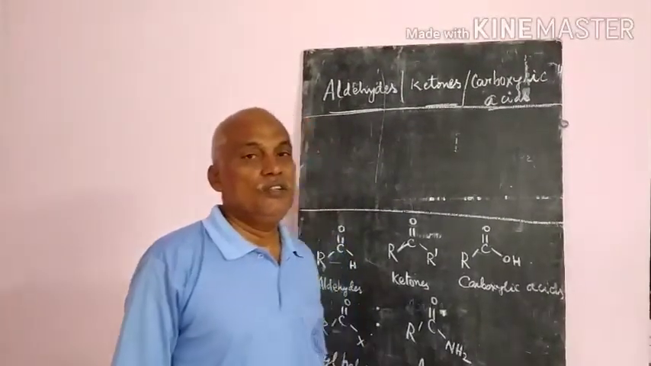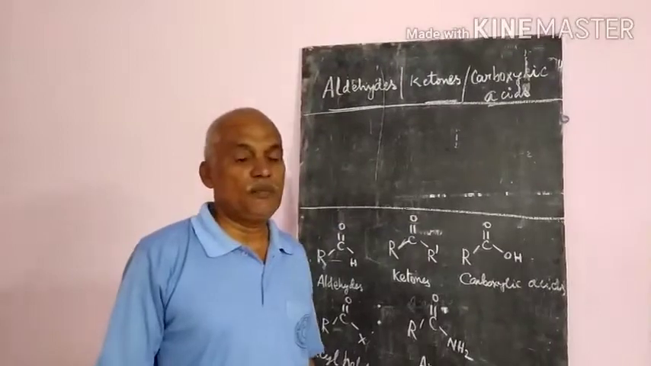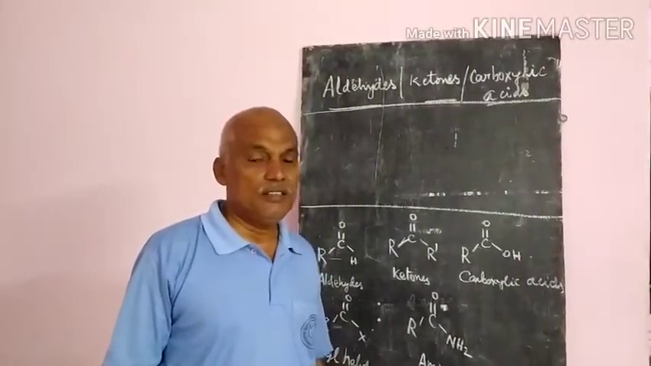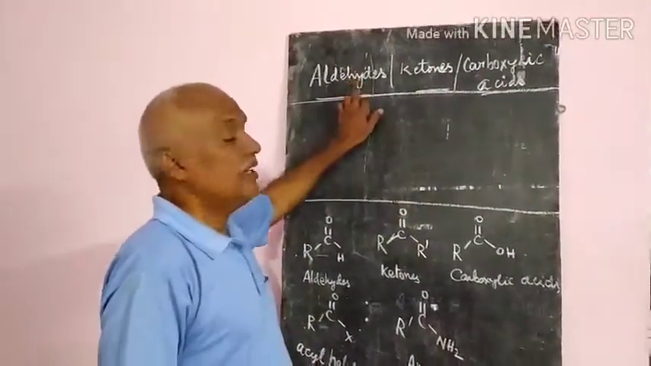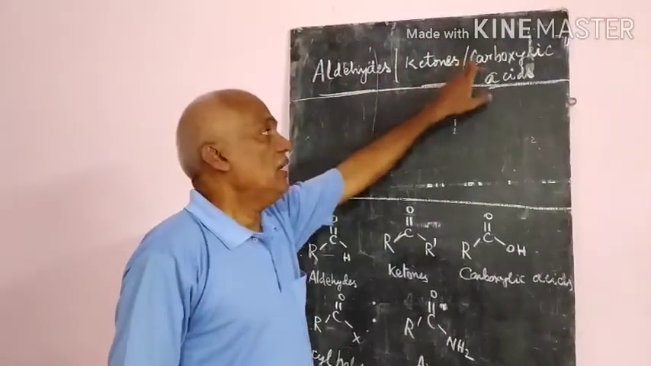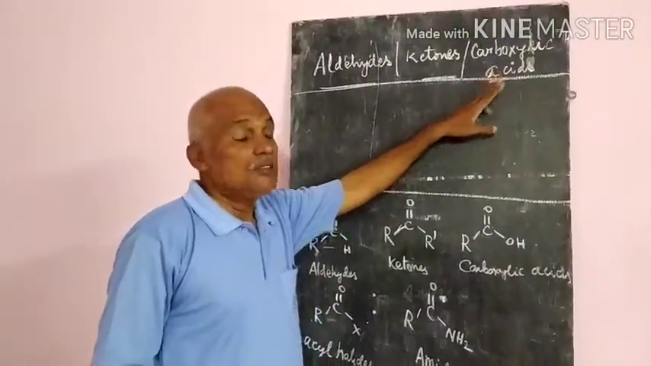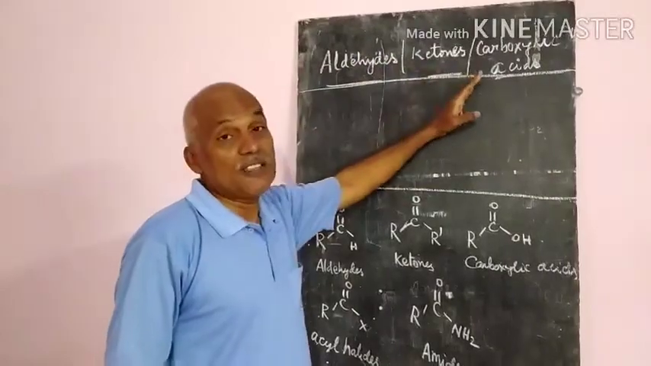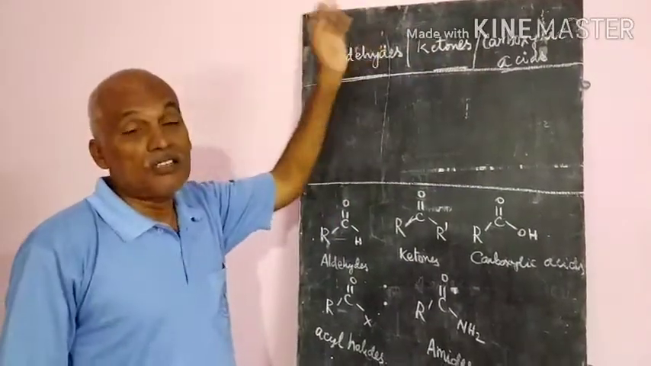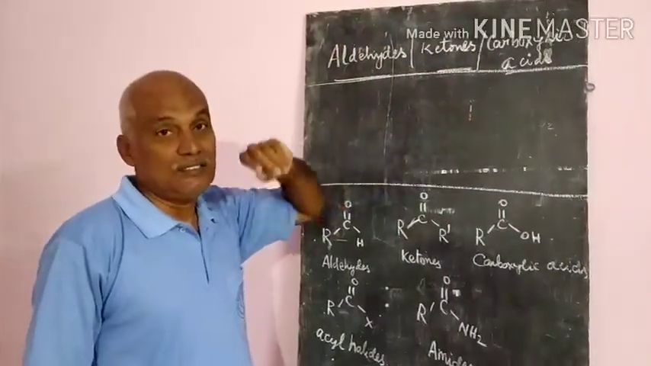Welcome children. We are going to start another chapter, that is the third organic chemistry lesson, about the aldehydes, ketones and carboxylic acids. Sir, why did they keep this as a separate lesson? Why did they keep the alcohols, phenols and esters separate?